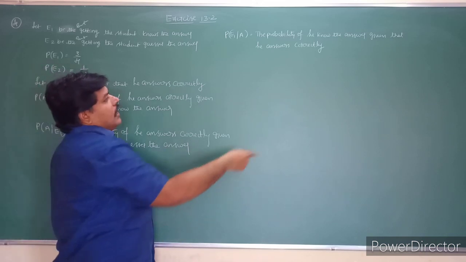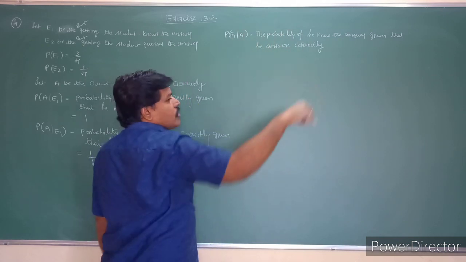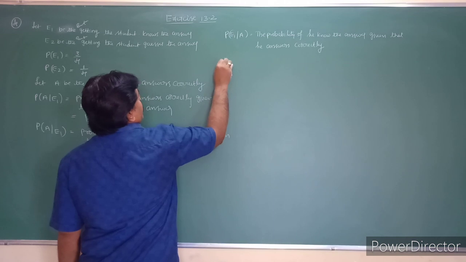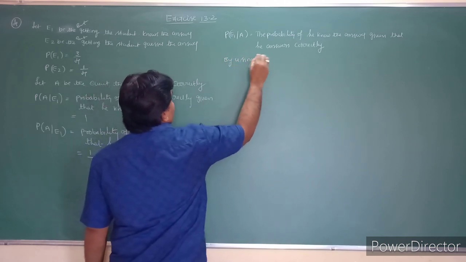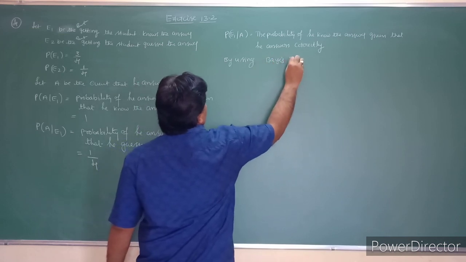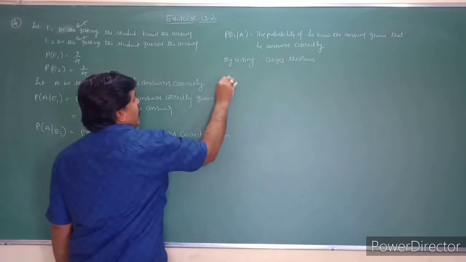So already he answers correctly. So what is the probability that already he knows the answer of that question? So that is nothing but by using Bayes' theorem. So what is the condition you have?